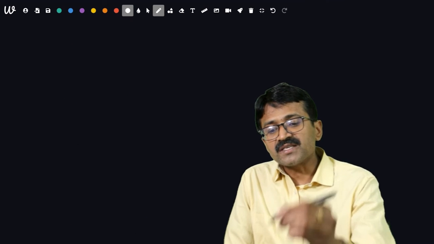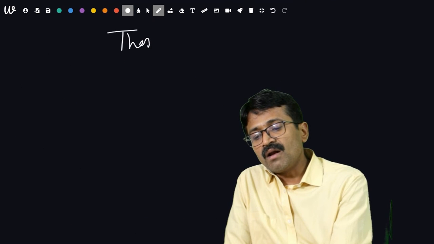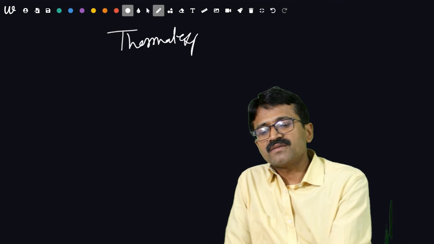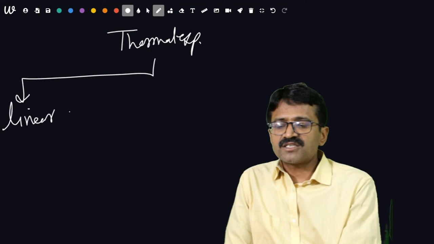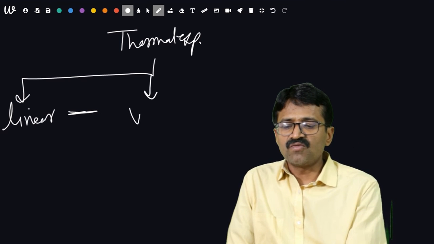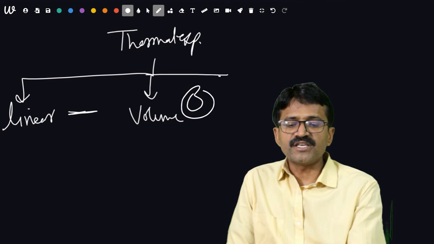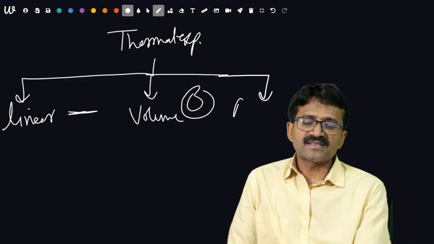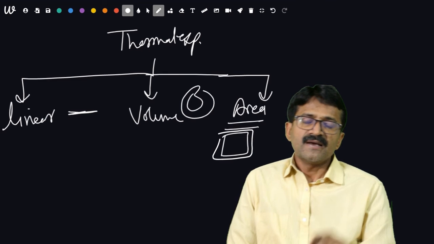Then another type of question can be asked, how does the expansion take place? What about the expansion? There are basically three types of thermal expansion. Listen. First is linear, in which change in length takes place with temperature. Second is volume, in which change in volume takes place. And third is area, in which change in area takes place.